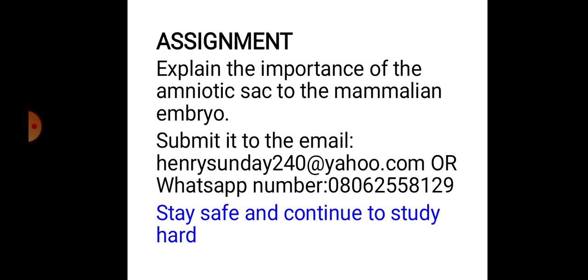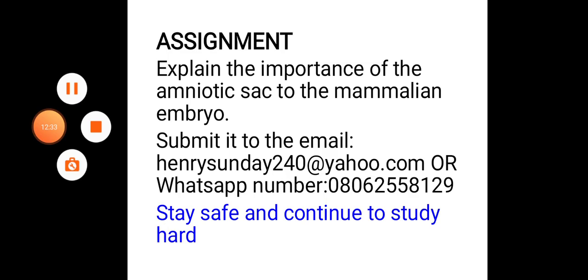So ensure that you read your book often. Let no day pass without you reading your book. You filled up to 9 subjects, and ensure that you read all those 9 subjects. Don't attach less importance to any subject. All subjects are important. So stay safe and continue to study hard.